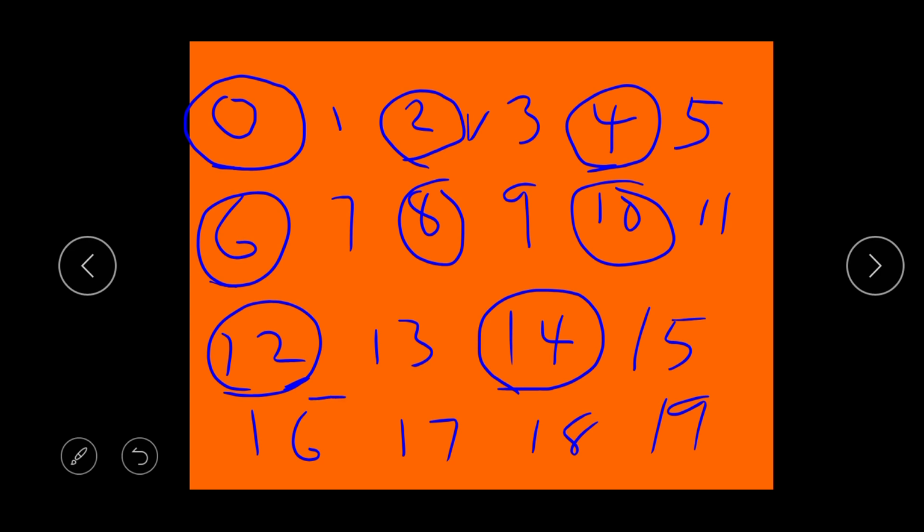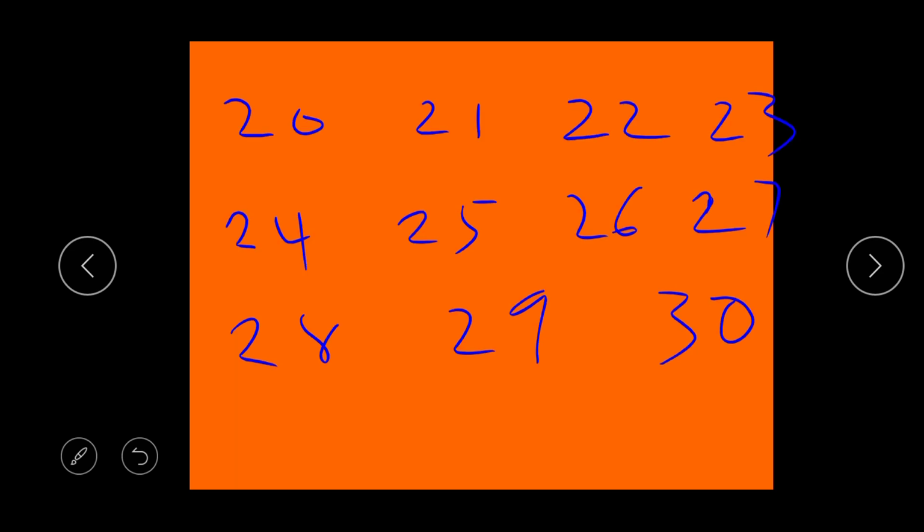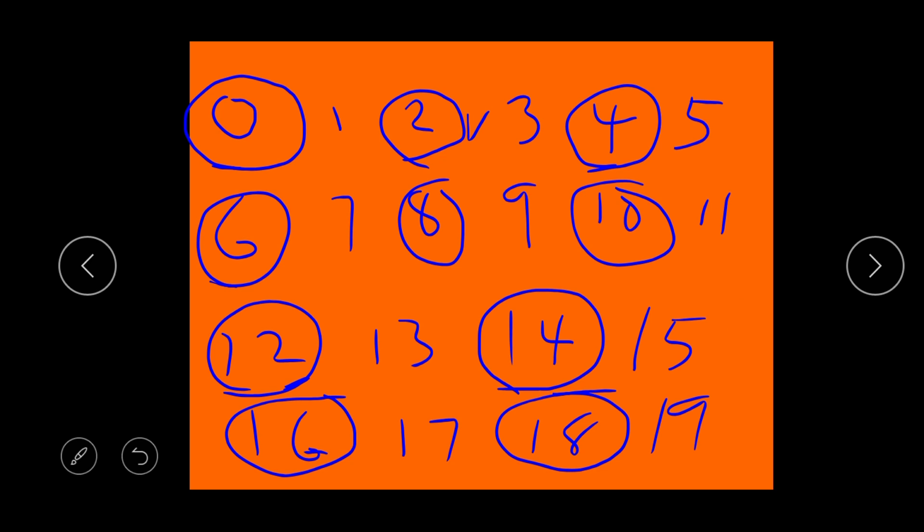So we move to 16 because 16 ends with 6, and 6 is an even number. We skip 17 because 7 is not an even number. Now we move to 18, because 18 ends with 8, and 8 is part of the even numbers. Now we skip 19 because 19 ends with 9, and 9 is not an even number.